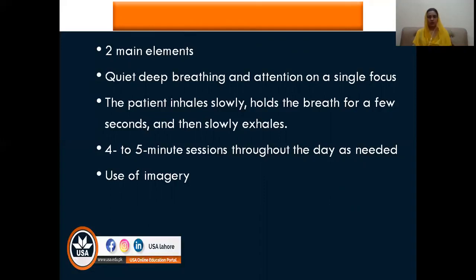Most of the time we exercise or practice it in a very comfortable position with the eyes closed and in low light. You have already studied all the protocols of relaxation training. Then sometimes for the patient we can give a 4 to 5 minute session throughout the day, or whenever the patient feels stressed we can use these breathing techniques. So these breathing techniques will help to relax the patient.